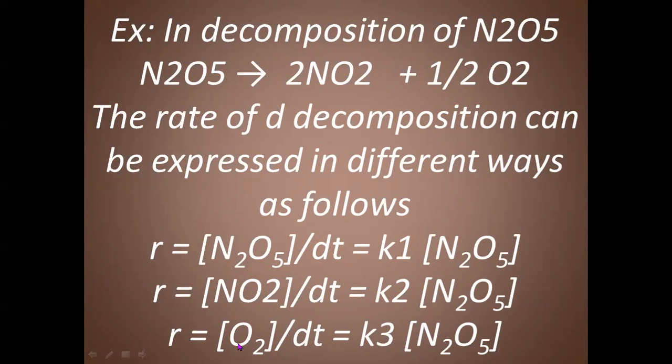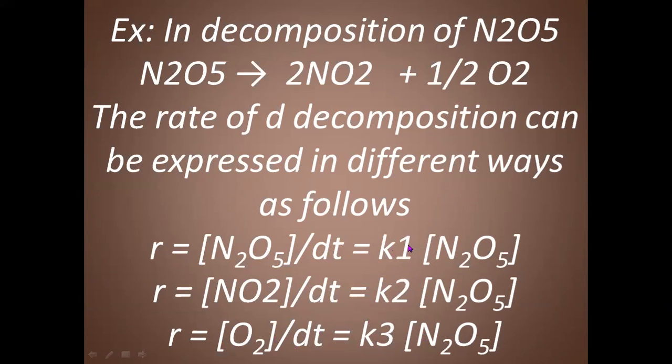For oxygen, it can be written as change in concentration of oxygen divided by dt, which is equal to K3 into concentration of N2O5.